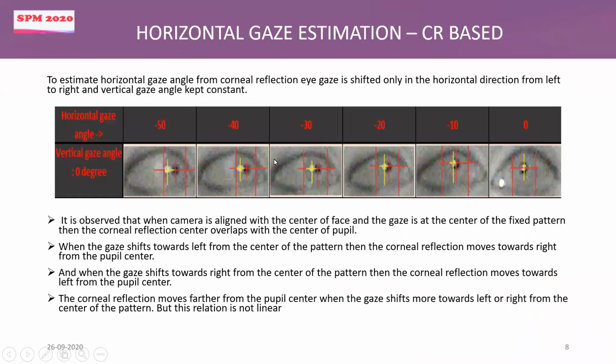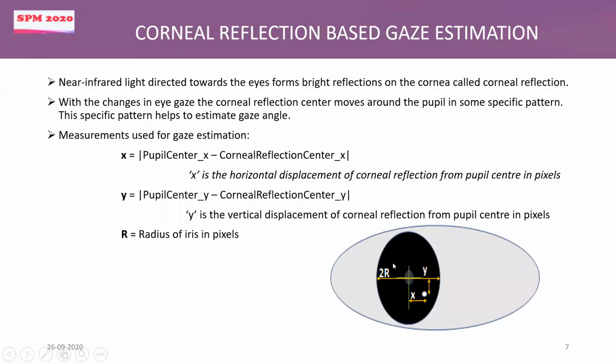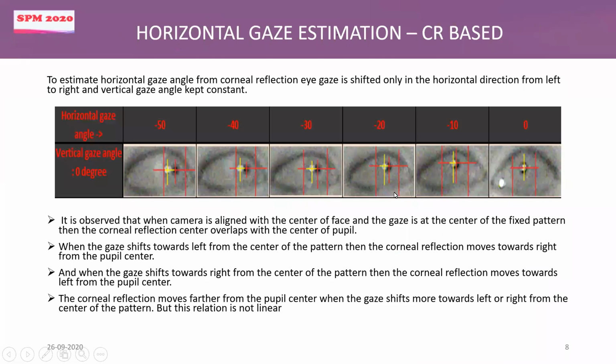Now what we observed is when the gaze is exactly at 0, 0, so 0 degree vertical and 0 degree horizontal, then this bright spot falls accurately on the center of the pupil. Now when the gaze shifts towards right, the corneal reflection is moving towards left, and when the gaze is shifting towards left, the corneal reflection is moving towards right. So the corneal reflection is moving in the opposite direction to the direction of gaze. But this movement of corneal reflection with respect to gaze is not found to be a linear relationship.